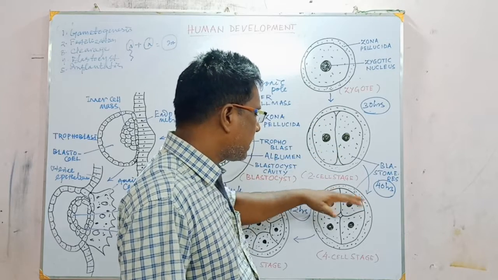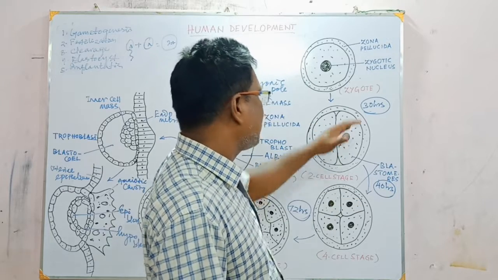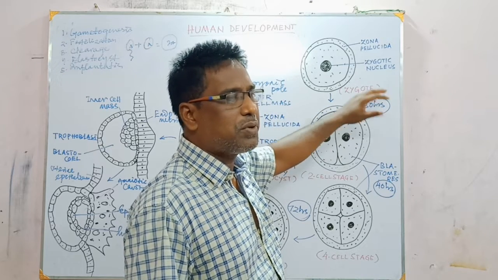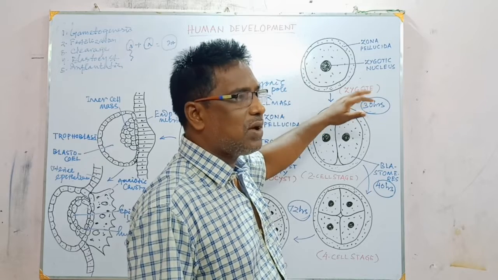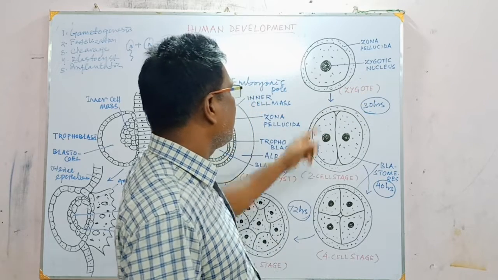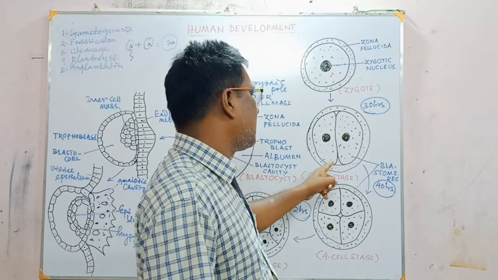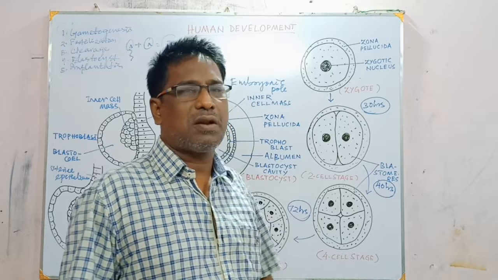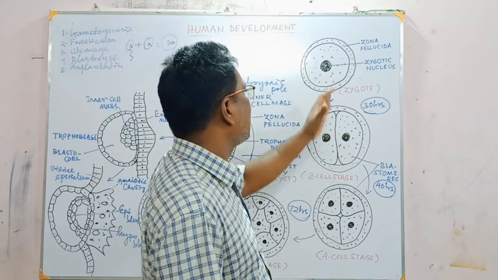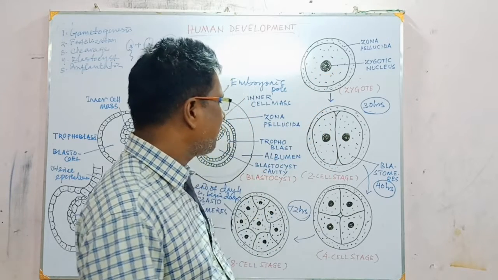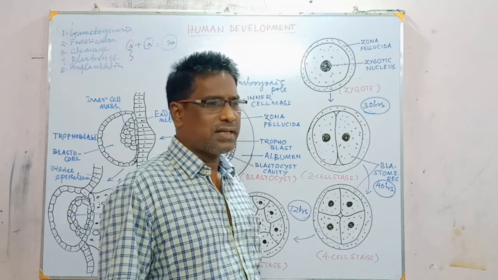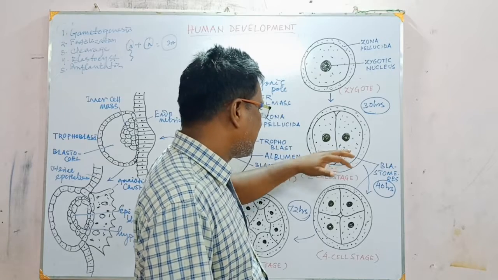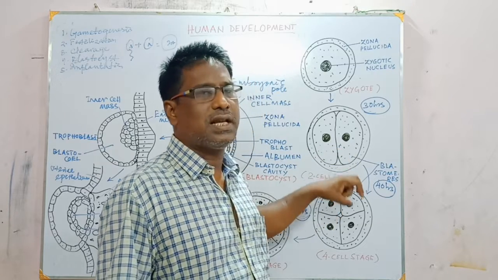The first division occurs 30 hours after fertilization. So 30 hours after fertilization, the unicellular zygote gets converted into the two cell stage, or two blastomeres are formed. After 40 hours of fertilization, the two cell stage gets converted into the four cell stage.